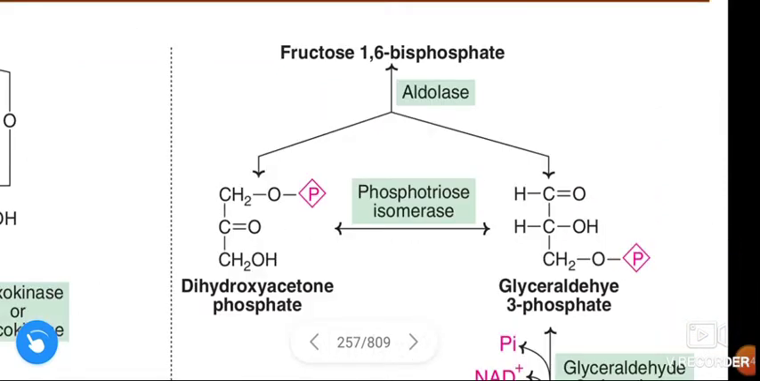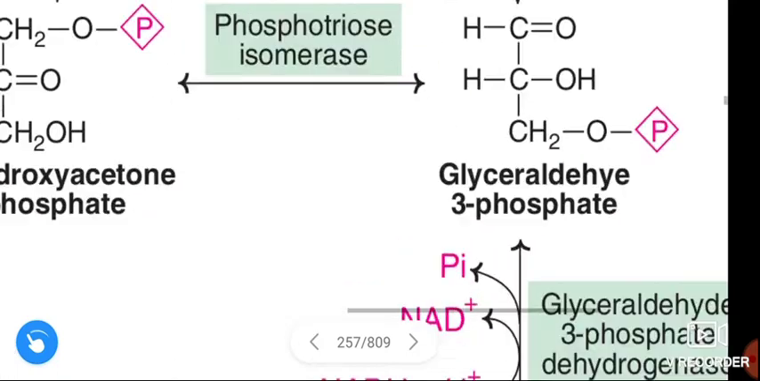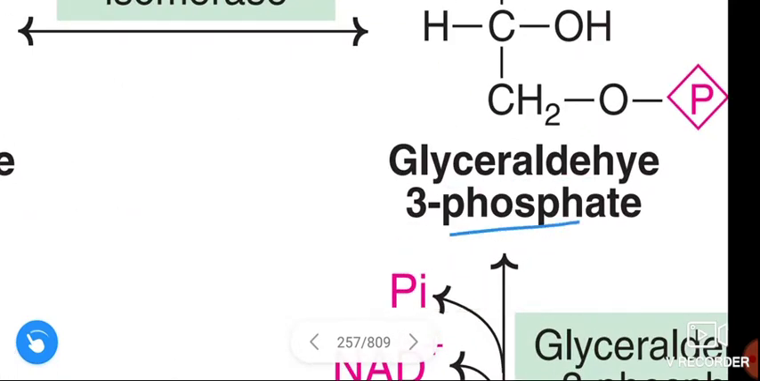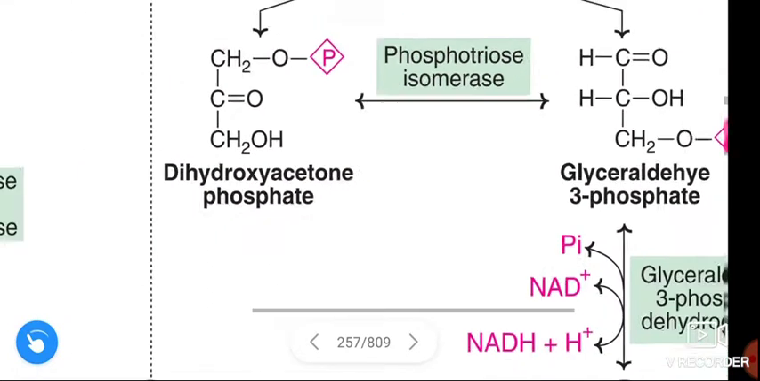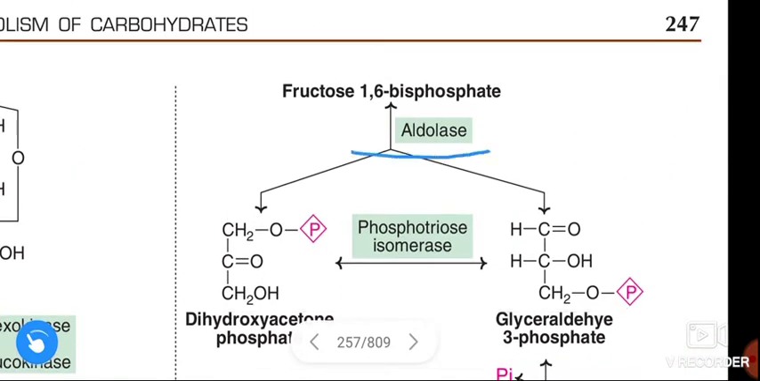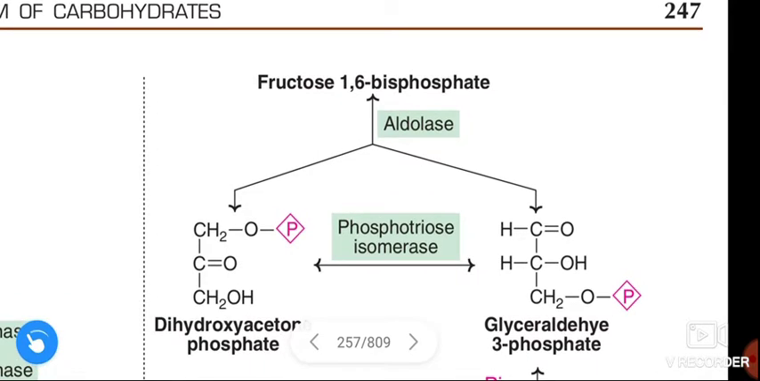Next, in splitting phase, fructose 1,6-bisphosphate is converted to glyceraldehyde 3-phosphate and dihydroxyacetone phosphate in the presence of enzyme aldolase.